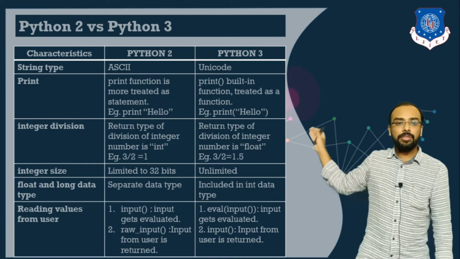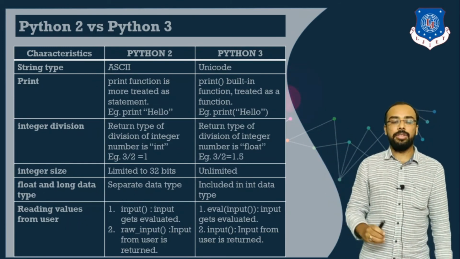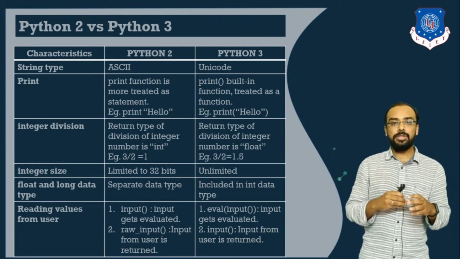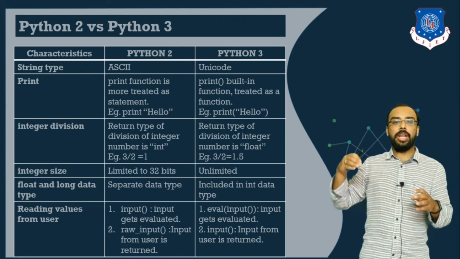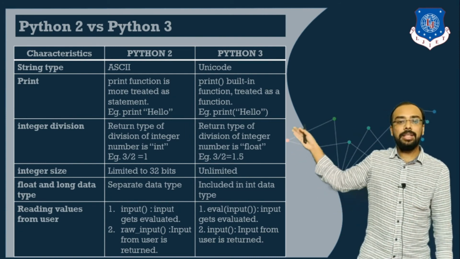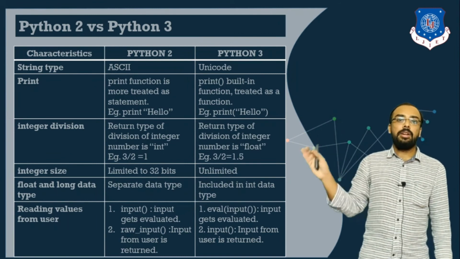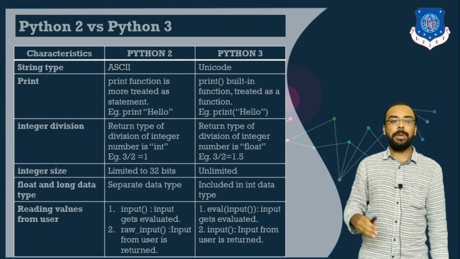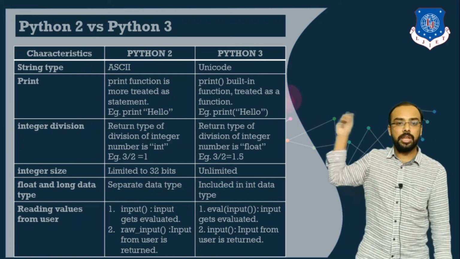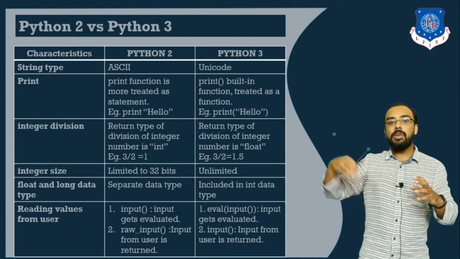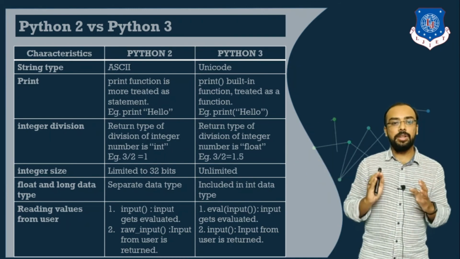Another difference is integer division. In Python version 2 there were two different operators available, one known as floor division and another the normal division. In Python 3 there is only a single division operator available. Another restriction in Python version 2 was integer size, limited to just 32 bits. They have upgraded this in version 3 to unlimited size.